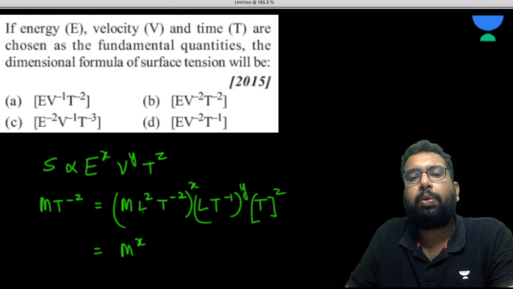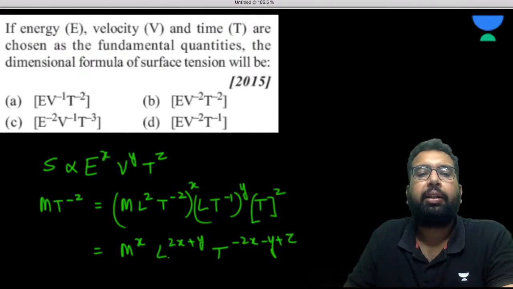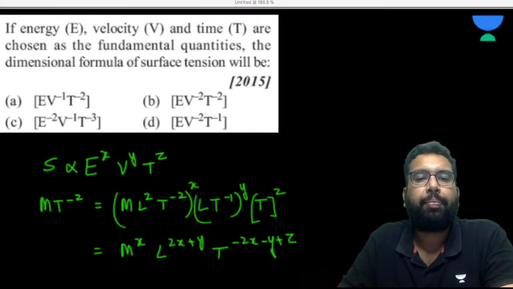Now see, L to the power 2x, L to the power y, so can I write L to the power 2x plus y? Then we have T to the power minus 2x minus y plus z. The same way, do you agree or not? Please answer me. The same way, isn't it?